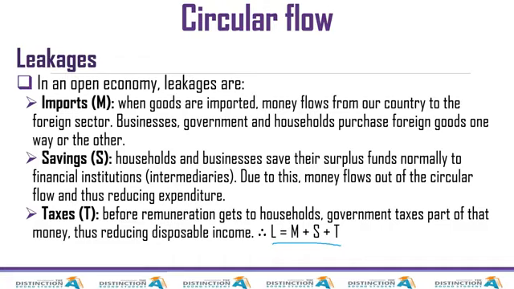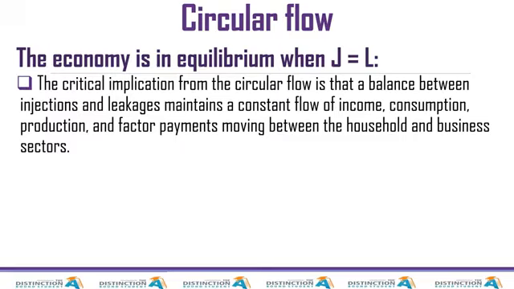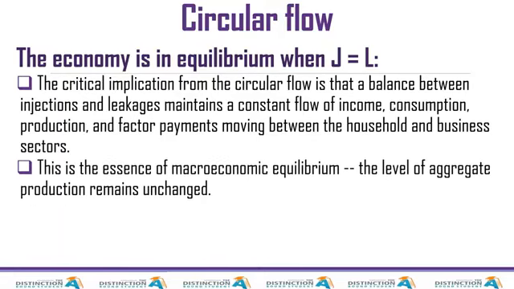So this lesson won't be long, but there's something I'm going to say just before I end the lesson. The economy is said to be in equilibrium if J is equal to L. Then it's easy to grasp: in this case nothing happens. The economy does not grow, neither does it shrink because of this movement. And this is the essence of macroeconomic equilibrium. The level of aggregate production remains unchanged, just like I said.